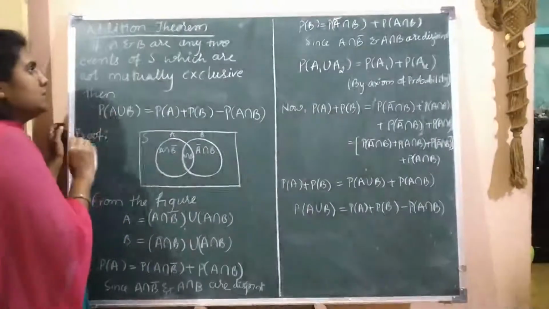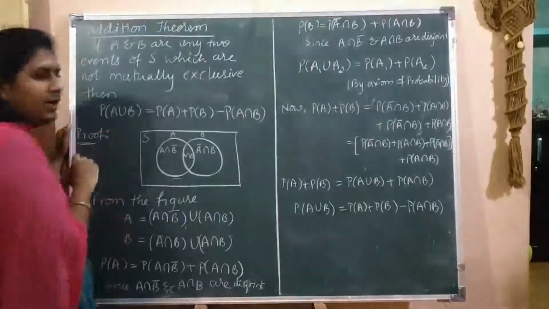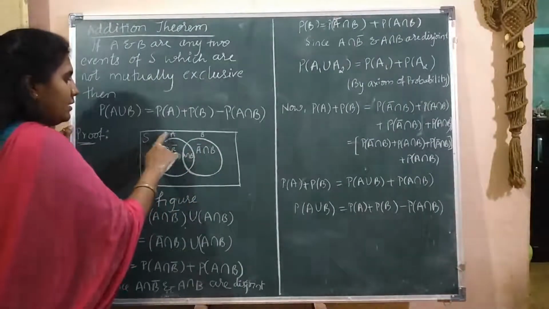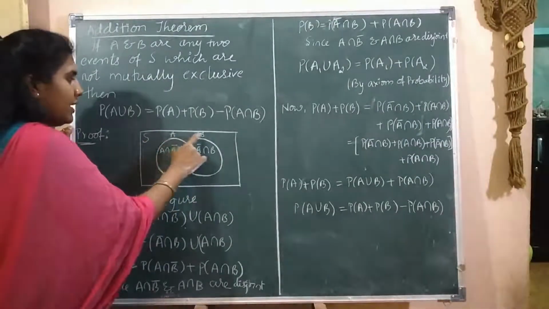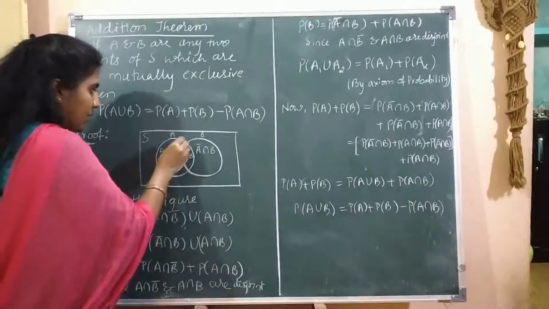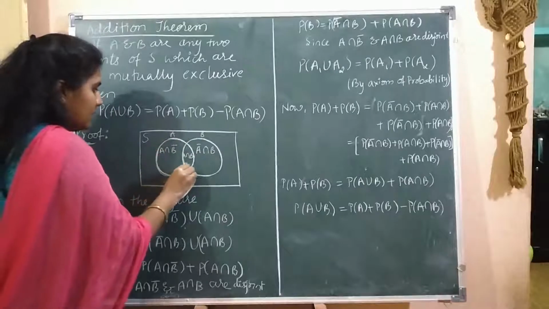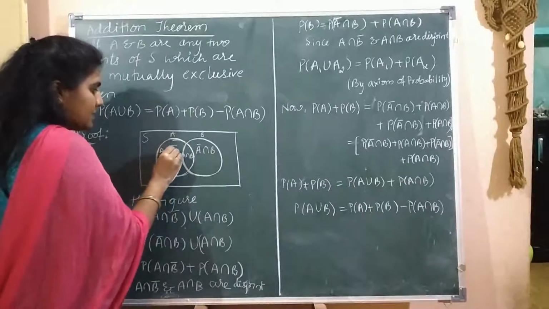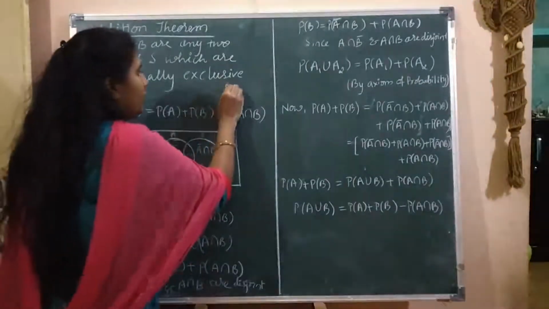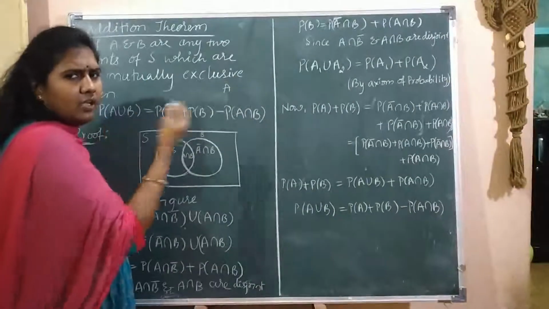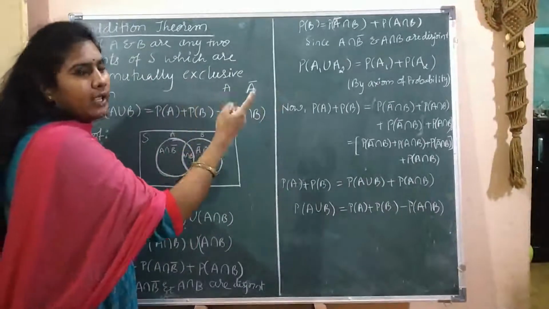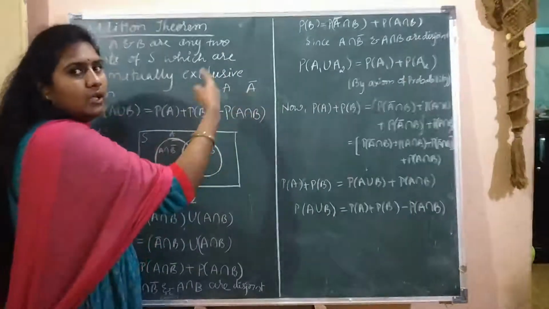Okay, let us prove this theorem by taking the Venn diagram. Venn diagram you already studied. This is the universal set. In that universal set we have A and B, two sets. This part is nothing but A intersection B bar. Before knowing this, if A is an event or a set, then A bar denotes what? Not A. If A is any set, A bar is nothing but not A.